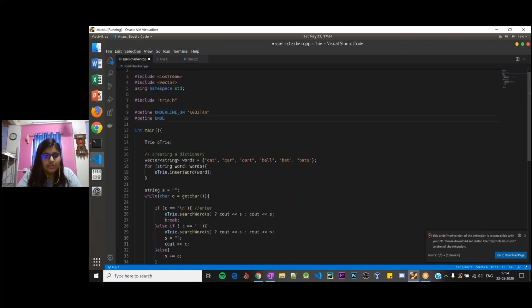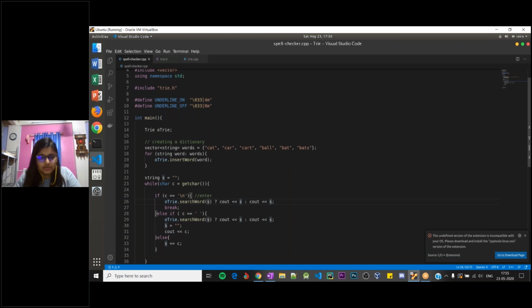I will also need to set an off parameter to reset what we have, and this is nothing but an offsetting value. You can go through Wikipedia or just Google it and you will find out. There's nothing much over here; these are predefined codes that you need to use. So I'll just use underline on.